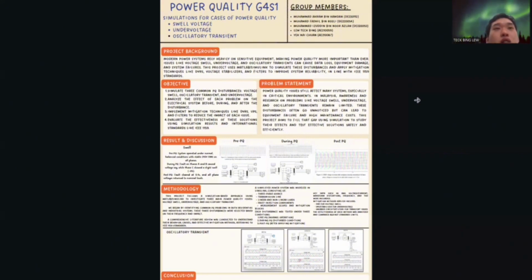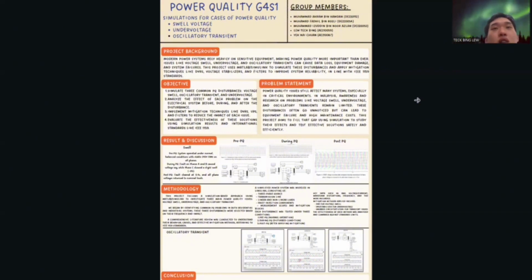Our objective, first, is to simulate three common PQ disturbances: voltage swell, oscillatory transient, and under voltage. Second, analyze the effect of each problem on the electrical system before, during, and after the disturbance. Third, implement mitigation techniques like DVRs, UPS, and filter to reduce the impact of each issue. The final is to evaluate the effectiveness of that solution using simulation results and international standards like IEEE 1159.